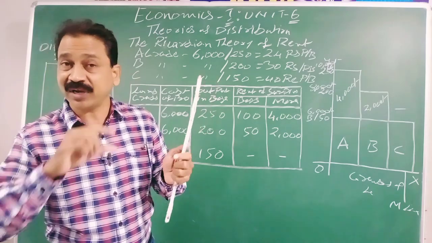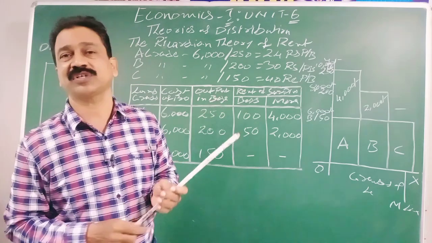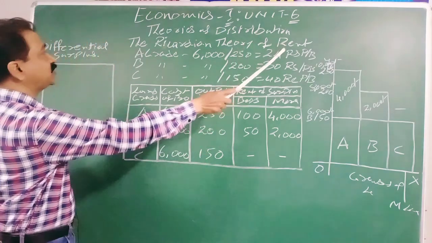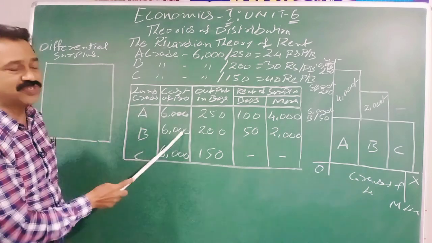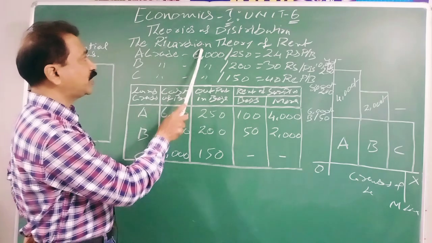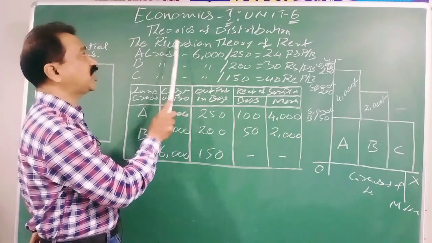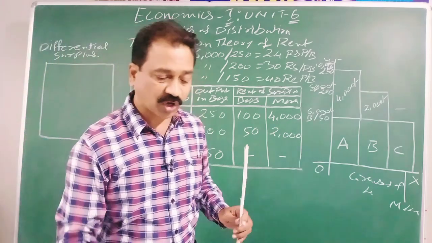That gap between less and more becomes the rent. So rent is differential surplus. That we are going to discuss here under the theory of David Ricardo, or the Ricardian Theory of Rent. This is a very important topic.